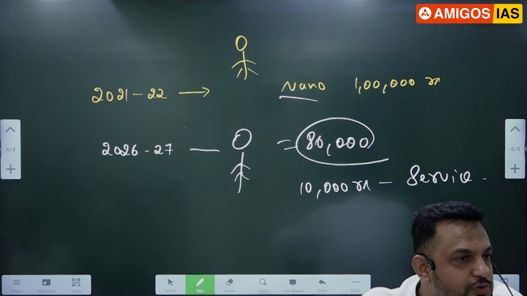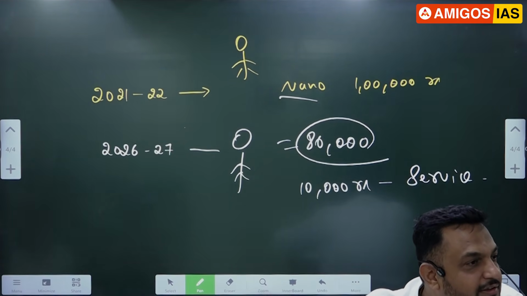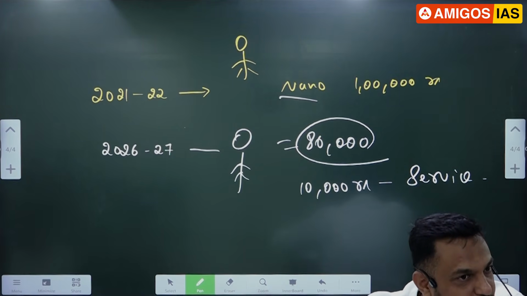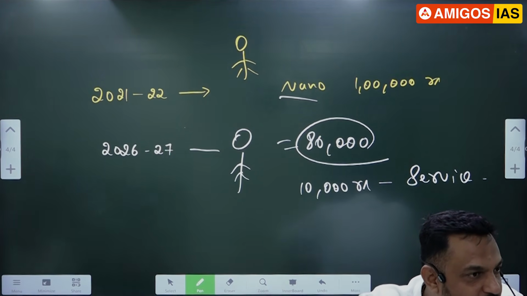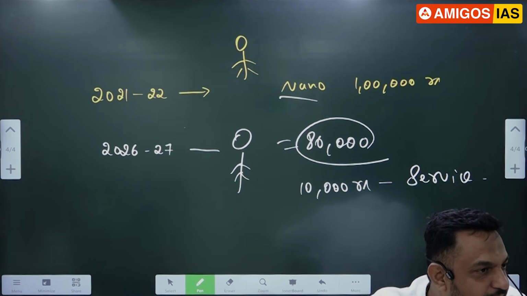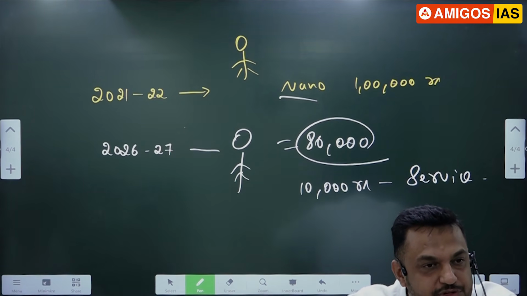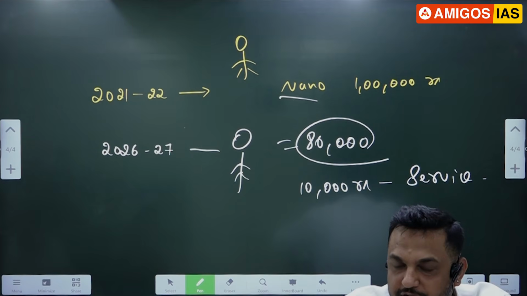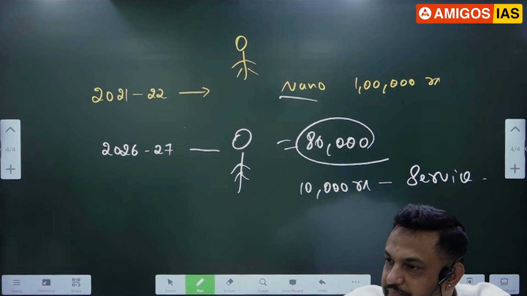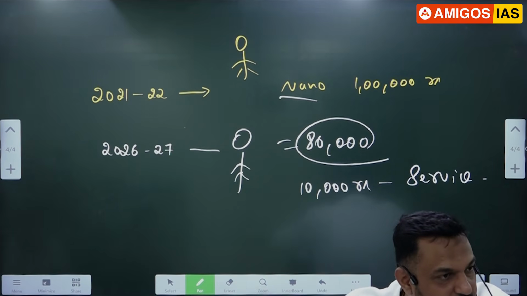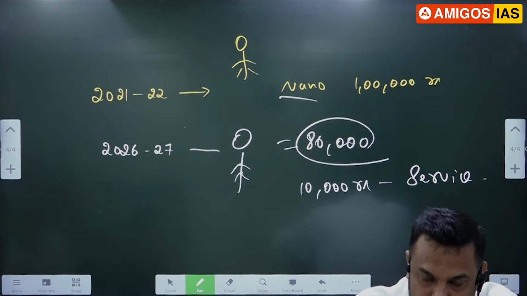Sir, is any new goods produced? Gautami, look at the example once more. Is there any new goods produced, sir? Remember, the car was produced in which year? In 21-22, the financial year, the value of the car was already added to that year's GDP.